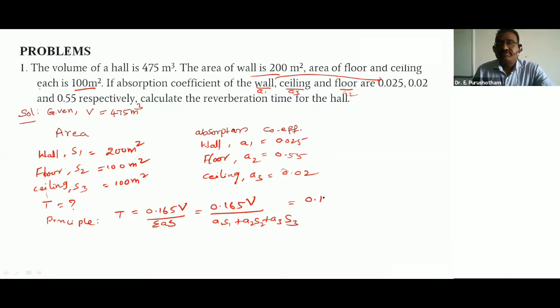Substituting all the values, 0.165 into volume 475 divided by A1 S1: 200 into 0.025 plus 100 into 0.55 plus 100 into 0.02.